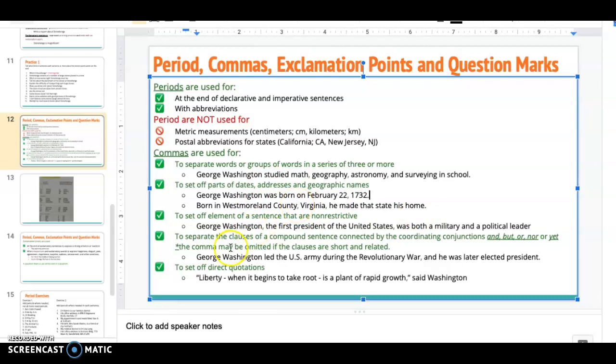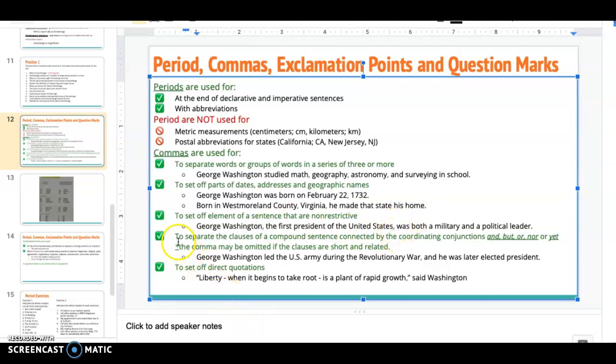The next one, to set off elements of a sentence that are non-restrictive. So these are our appositives that we've talked about way past. George Washington, comma, the first president of the United States, comma, was both a military and political leader. Man, where are my periods? Again, you'll see that this is a non-restrictive part of this sentence, meaning it's not necessary. We can get rid of it. Remember, non-restrictives go between commas.